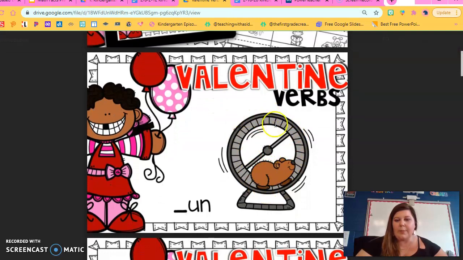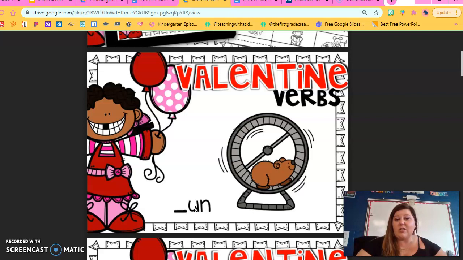There's going to be a picture of something doing something. This one happens to be an animal. It's not always going to be an animal, but this one's an animal and he's on a wheel. What is this hamster maybe doing on the wheel? Also, I want to show you that right here, there's part of the word, but it's missing the first letter. So this is also a clue.